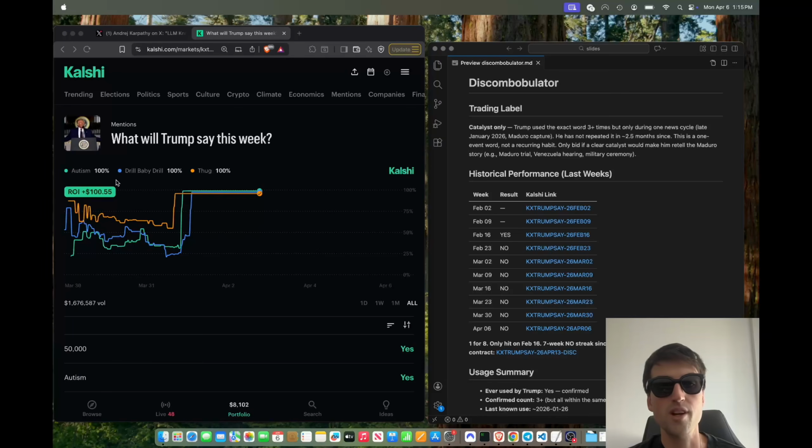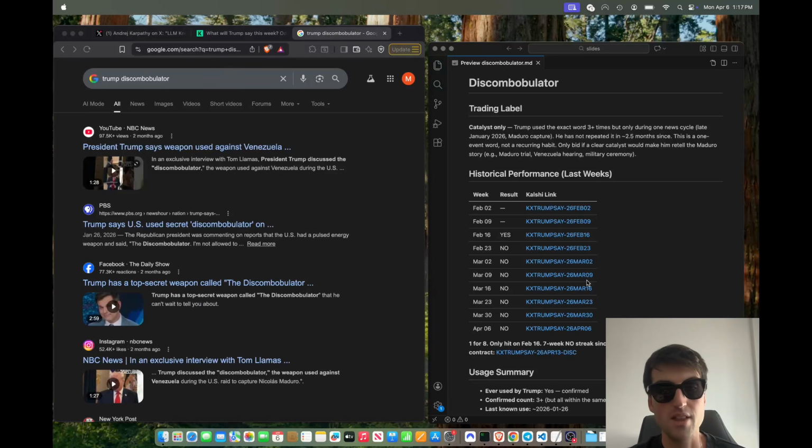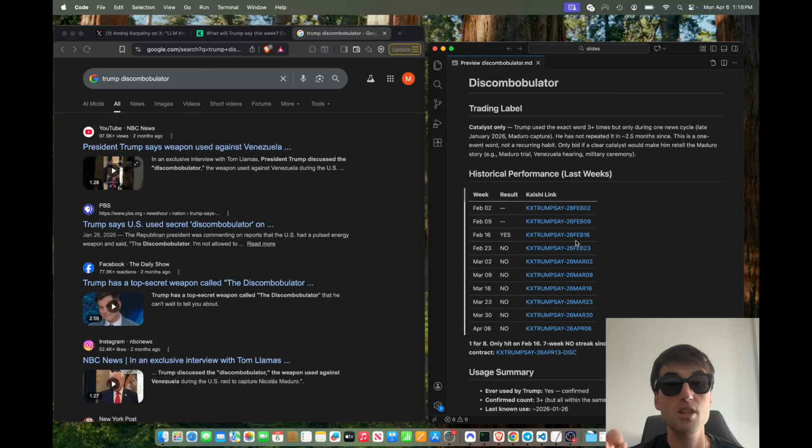So I've been vibe coding trading algorithms on Kalshi recently, including these Trump political mention markets on the left. But my bot keeps bleeding money on one very specific, very stupid word called discombobulator here. And then I finally looked it up, and it turns out it's a word that Trump used exactly once during an interview, and it was in January. But had it been hooked up to the right-hand side, it would have known he only used it once in an interview, and it has lost 9 weeks in a row.